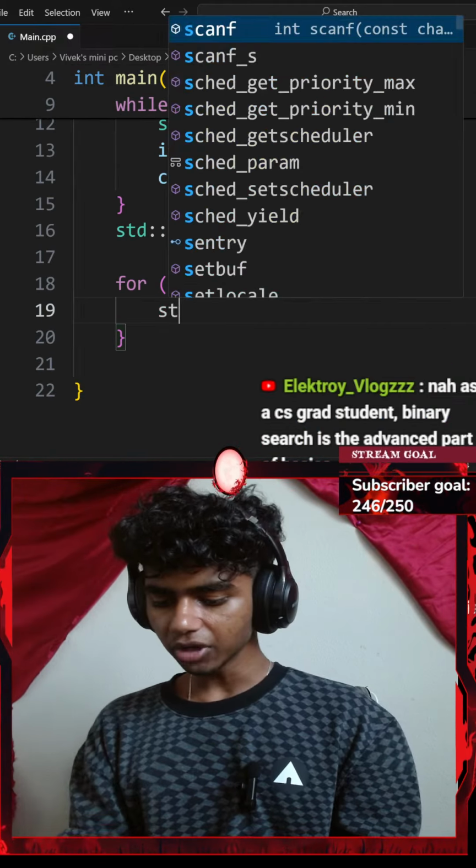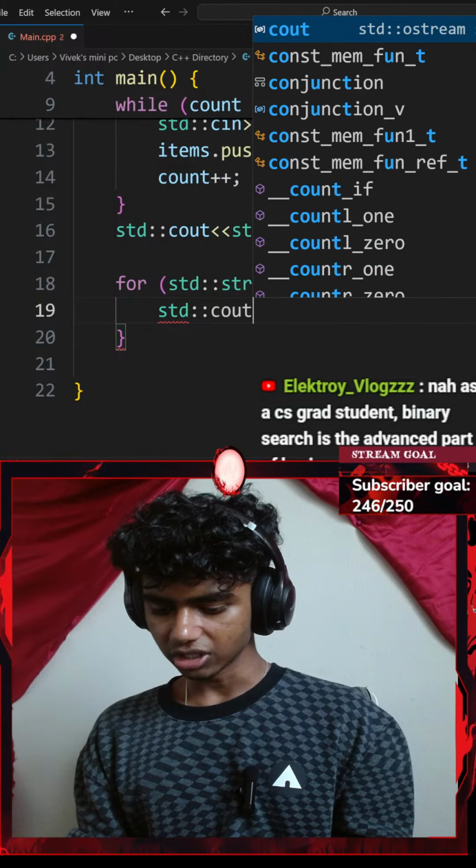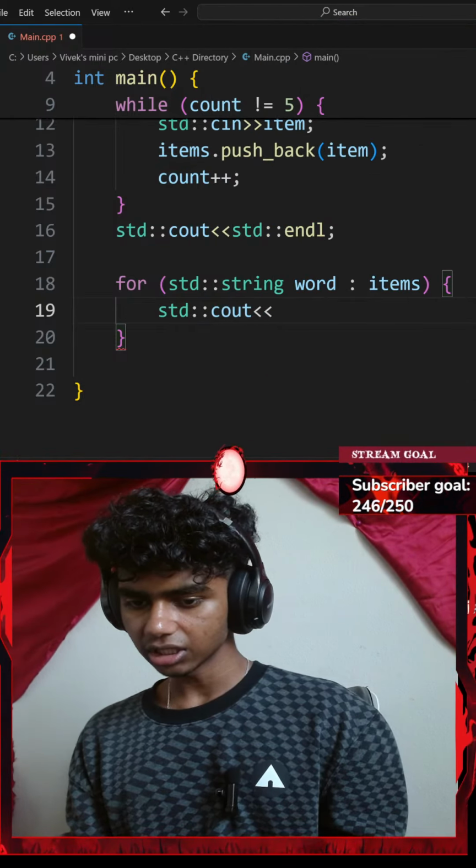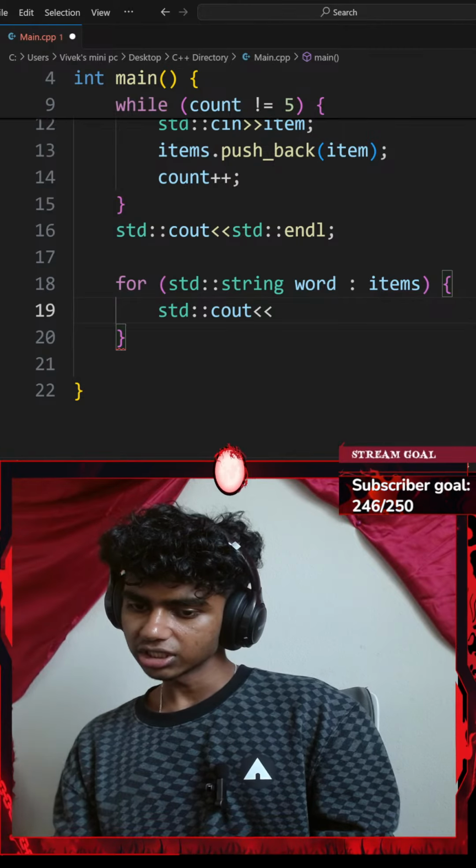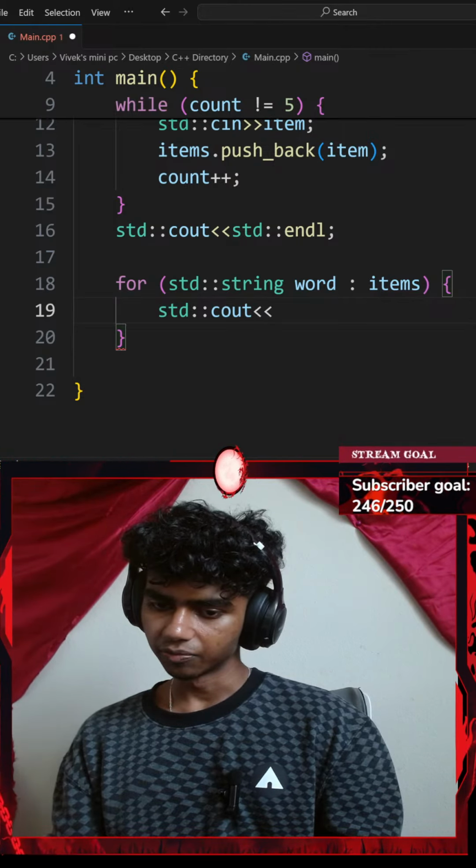Okay, I'm going to be going with a standard console output with an insertion operator of something like, probably just